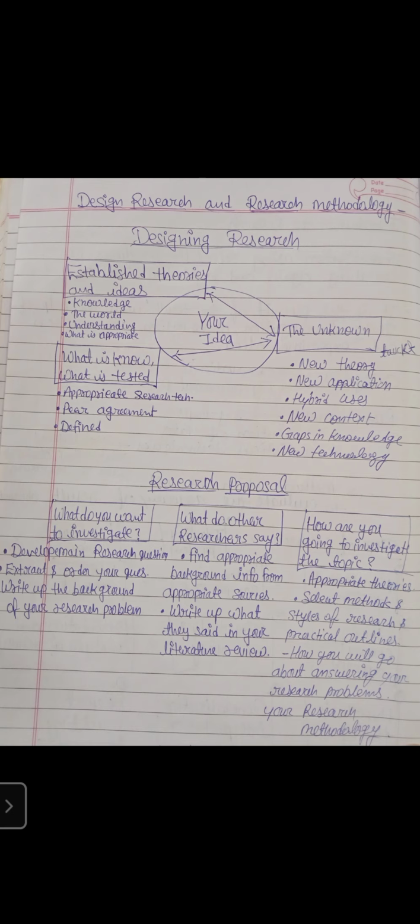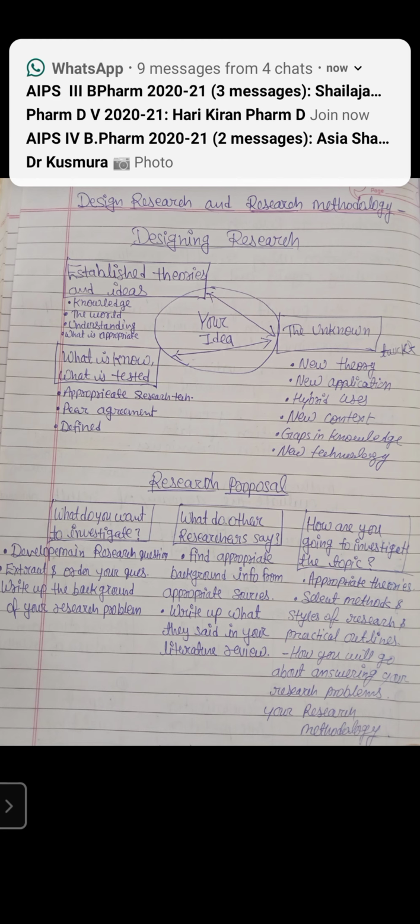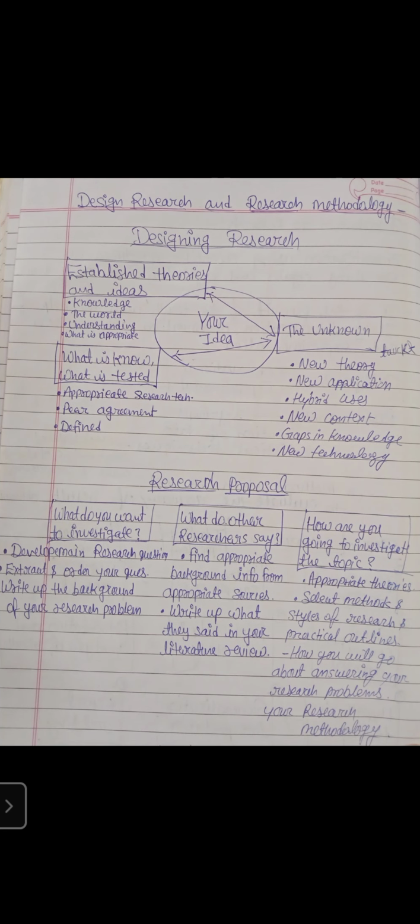So you need to produce the proposal: what type of plant you are going to take, what type of animal you are going to take for the preclinical study, how the groups are going to be divided, how many strengths of test drug you are going to take. You need to have that proposal, right? In that proposal you are going to mention what you want to investigate. First question, right? You want to do hepatoprotective, anti-inflammatory, analgesic, anti-diabetic, anti-cancer, anti-HIV, what you are going to investigate, that should be very clearly mentioned in your proposal.